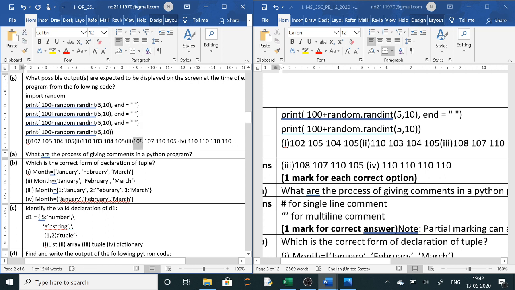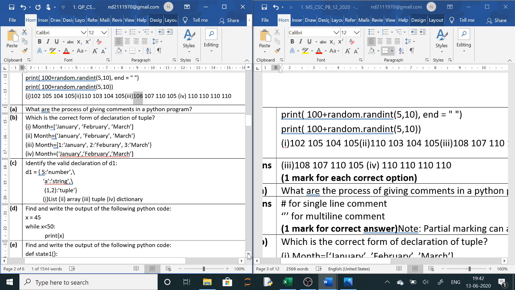First one will print the first. So it can be any value between 100 and from 105 to 110. Same way second, third, fourth. So the answer will be third and fourth. Clear? Now the next question is, what are the process of giving comments in a Python program?